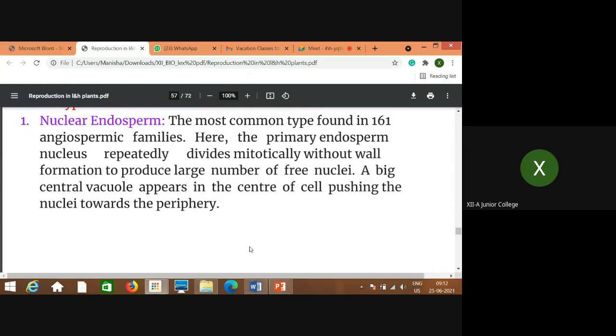That means many nuclei can be seen without any wall, so it gives the appearance of many nuclei in a single cell, right? So this is called the nuclear type of endosperm, where a big central vacuole appears in the center of the cell, pushing the nuclei towards the periphery. So at the center, the vacuole is there and the nuclei are shifted towards the periphery. I will show you this with the help of a diagram later. Just try to understand.